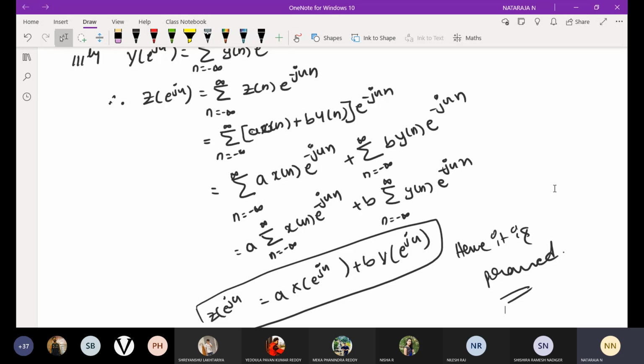Please make a note of this. Okay, next I need to start time shift property, time shift, frequency shift, everything is there.